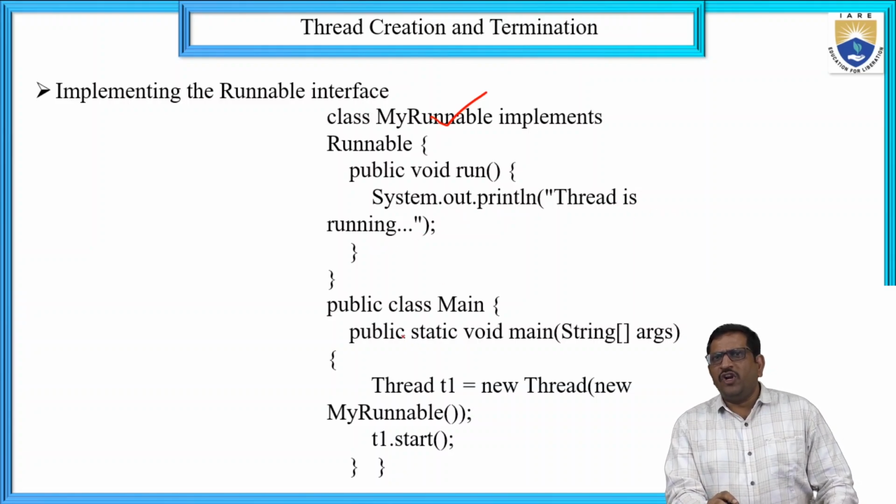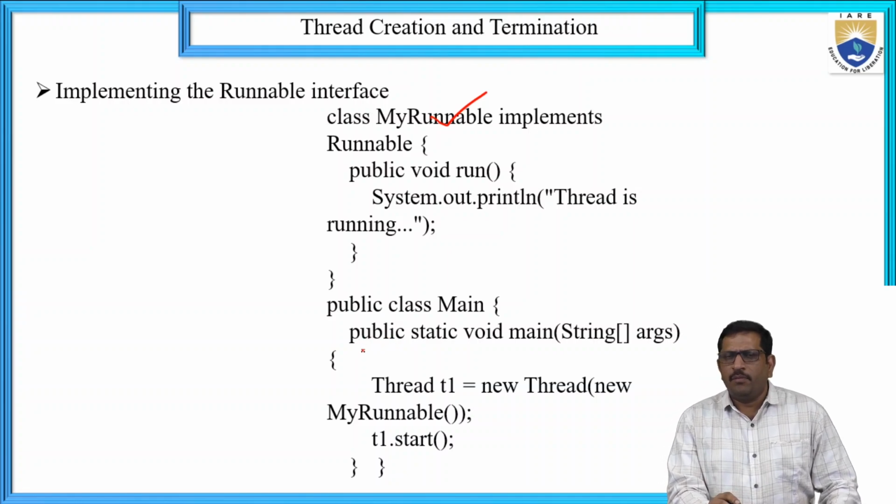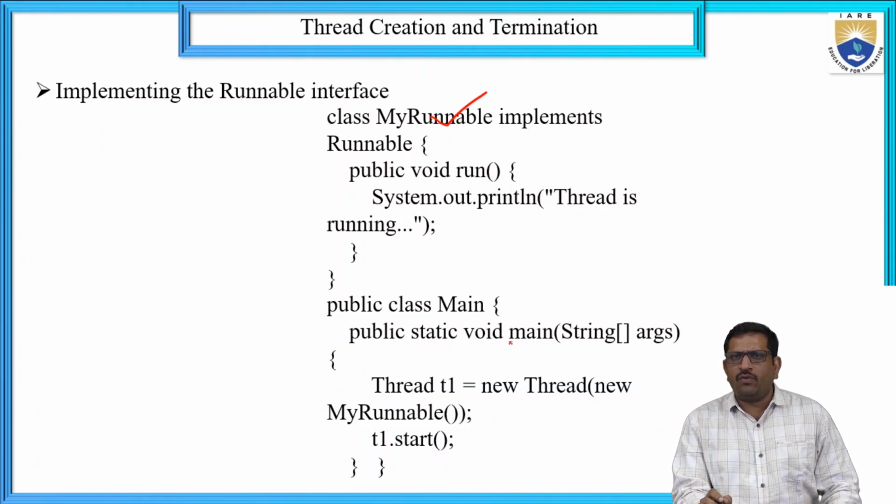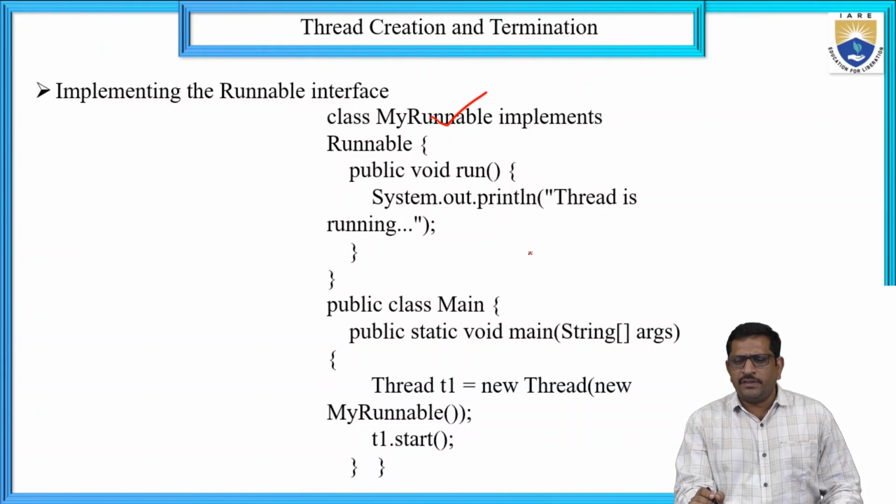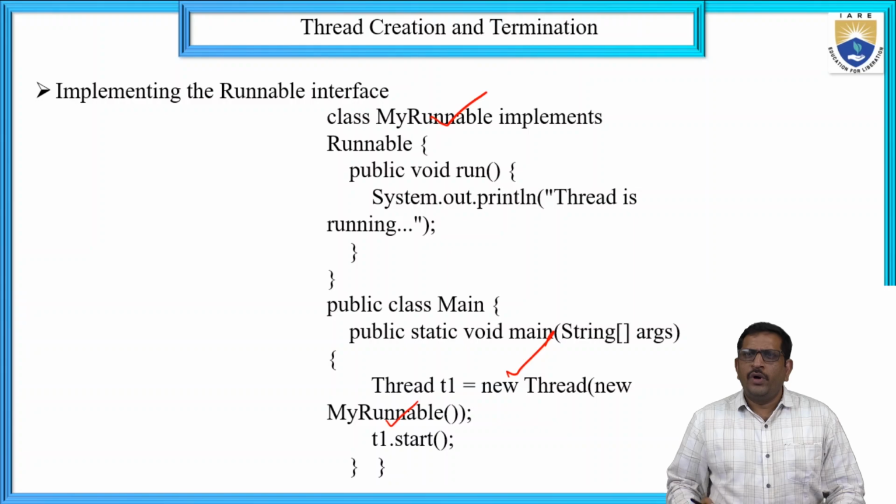Next, the runnable thread can be created. Public class Main, public static void main(String[] args). Here Thread t1 is a new Thread with a new MyRunnable. By using this, we create a new runnable thread. After the new thread is born, it can be transferred to the runnable thread, in which the processes are ready to execute.